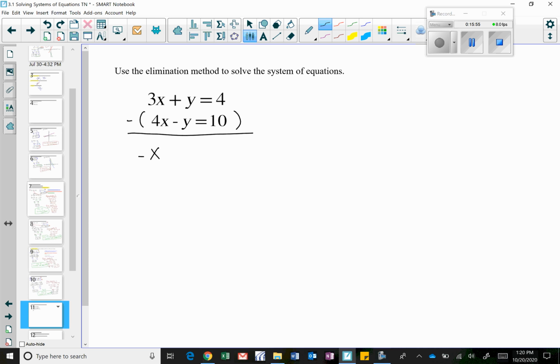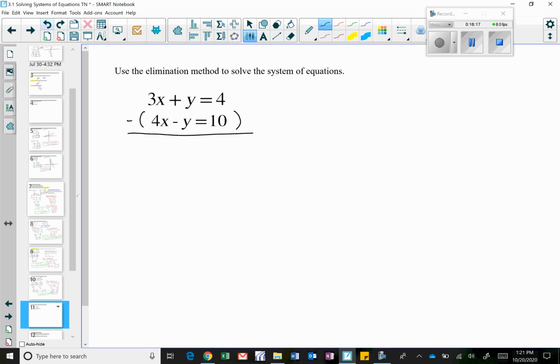And so what happens when we have minus a negative? Well, that turns into addition, right? So this is actually y plus y, which would get me a 2y, and that actually doesn't really help me. So what I need to do is be very careful, and I could do one of two things.